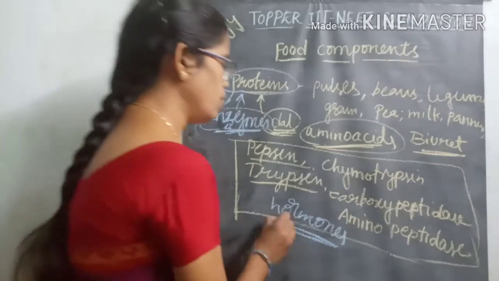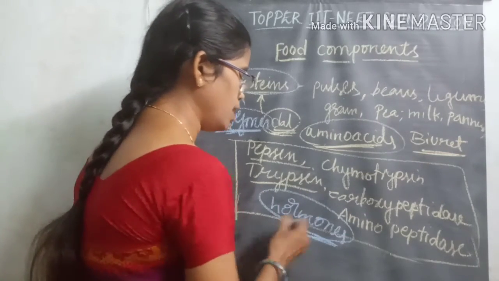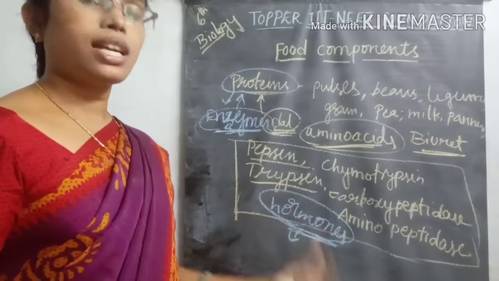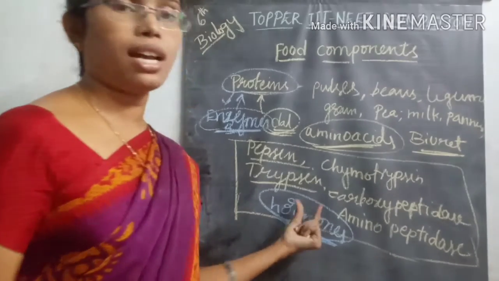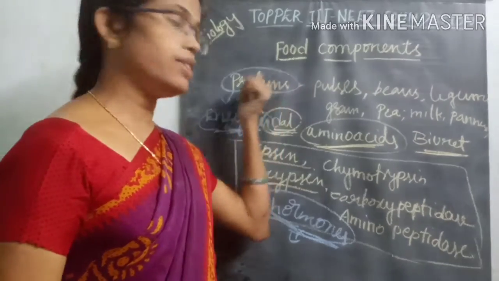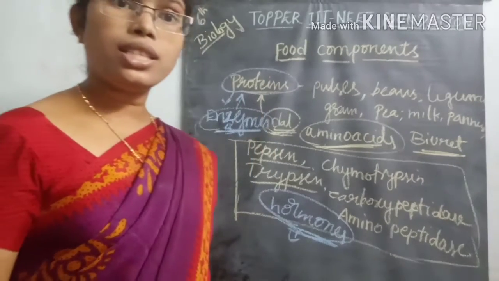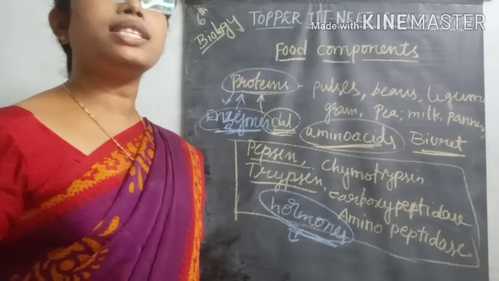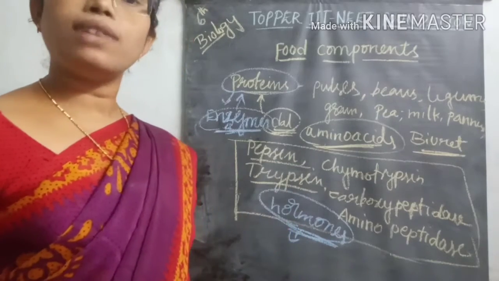These hormonal actions are mainly due to the structure present inside the hormone. These hormones are also mainly made with some of the proteins.